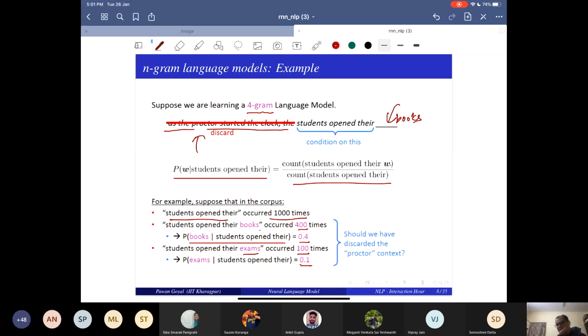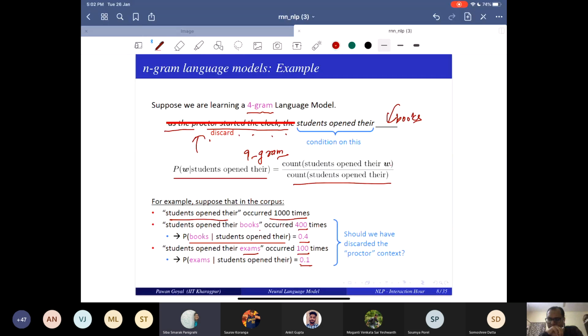Why can't I use up to proctor? So we need to increase our gram, like 7-gram or something. Yeah, 4 is only 4. 5, 6, 7, 8, 9-gram. Yes, sir, 9-gram. So what is the problem? It's just 4 to 9. The proctor started the clock, the students opened their.